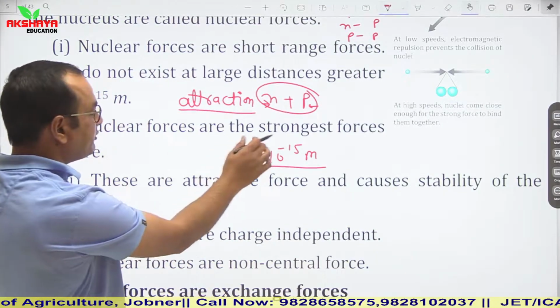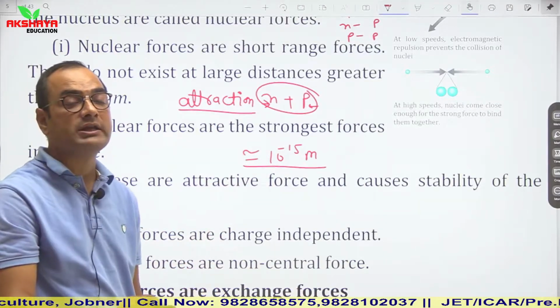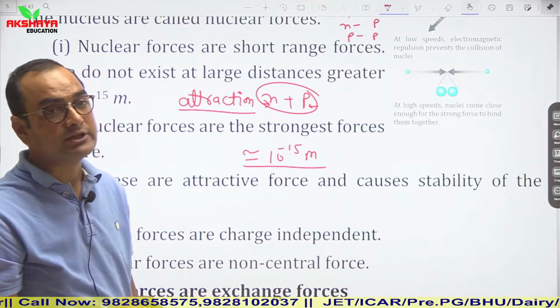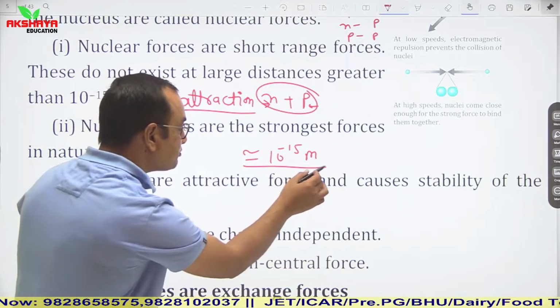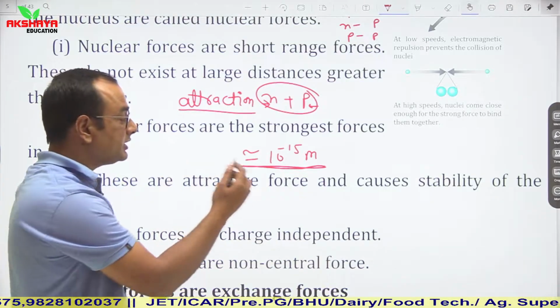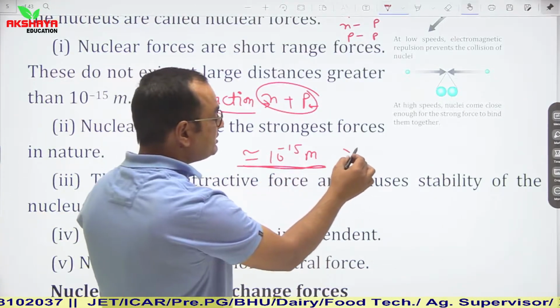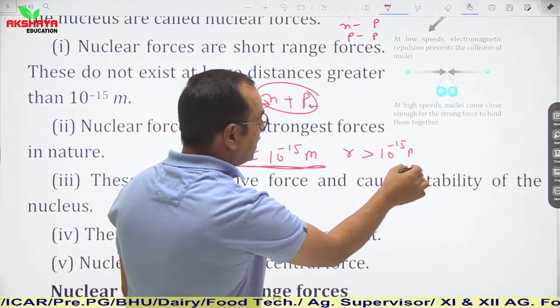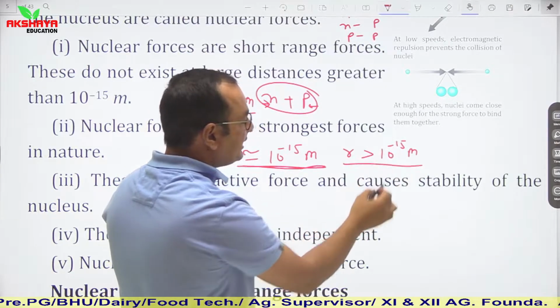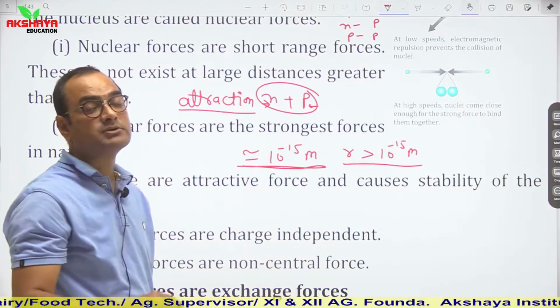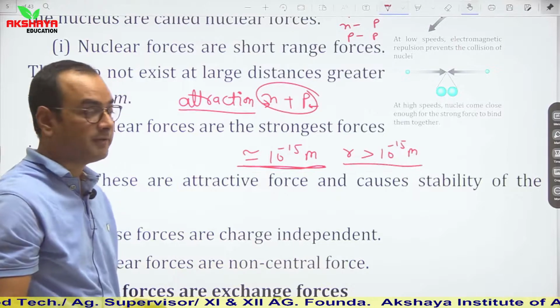Then, nuclear forces are the strongest force in nature because they act over a very small distance. If the distance is increased, or taken greater than 10 to the power minus 15 meter, then nuclear forces become repulsive in nature.